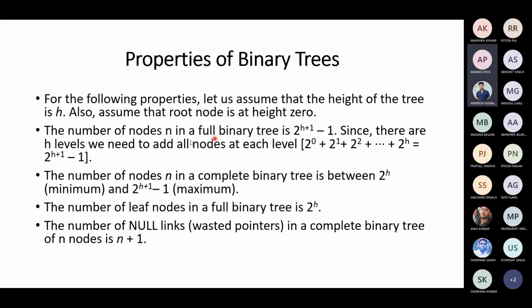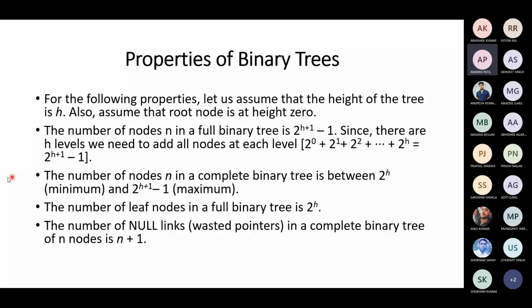Yes, sir. That's the first property. The first property says that the number of nodes n in a full binary tree is 2 to the power of h plus 1, minus 1. Since there are h levels, we need to add all the nodes at each level. That will be 2 to the power of 0 plus 2 to the power of 1 plus 2 to the power of 2 and so on up to 2 to the power of h, which equals 2 to the power of h plus 1, minus 1. You can calculate that later.